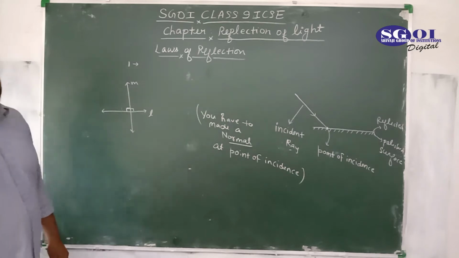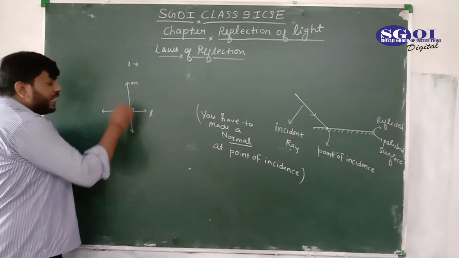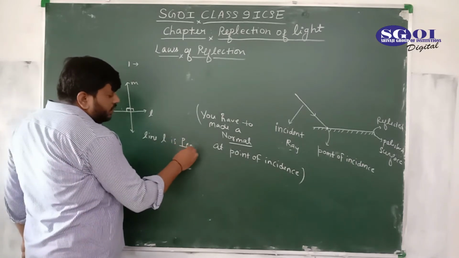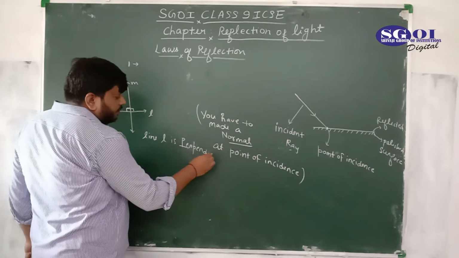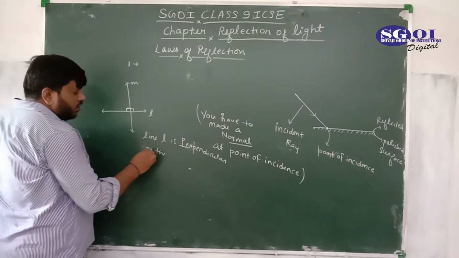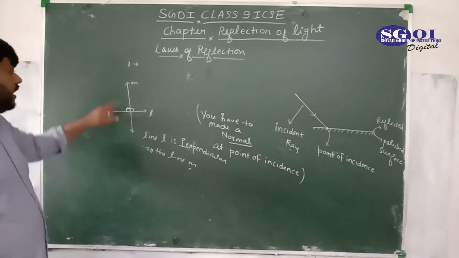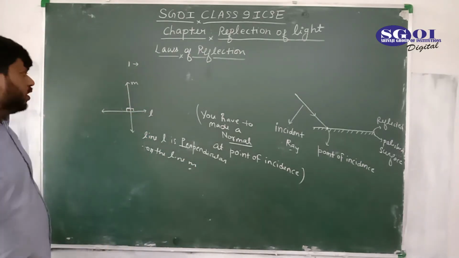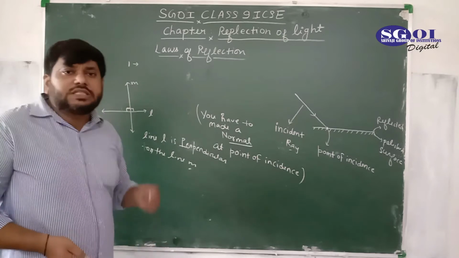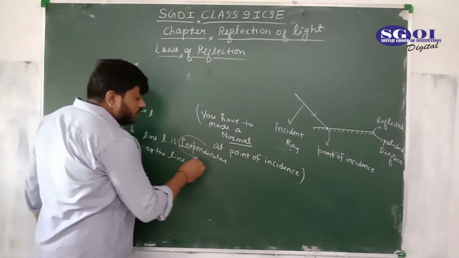So what would we say? We will say this line L is perpendicular to this line M, or we can say line M is also perpendicular to line L, because it is making angle 90, it is also making angle 90. So we can say both L and M are perpendicular to each other. So here the word is perpendicular.